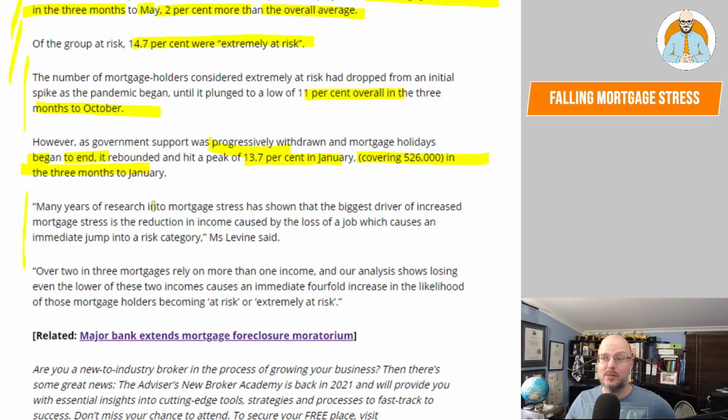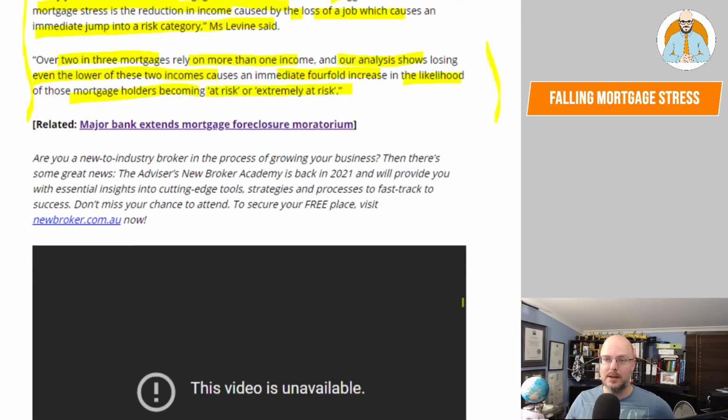Many years of research into mortgage stress has shown the biggest driver of increased mortgage stress is the reduction in income caused by the loss of jobs, which causes an immediate jump into a risk category, she said. Over 2 in 3 mortgages rely on more than one income, and our analysis shows losing even the lower of the 2 incomes causes an immediate 4-fold increase in the likelihood of those mortgage holders becoming at risk or extremely at risk.